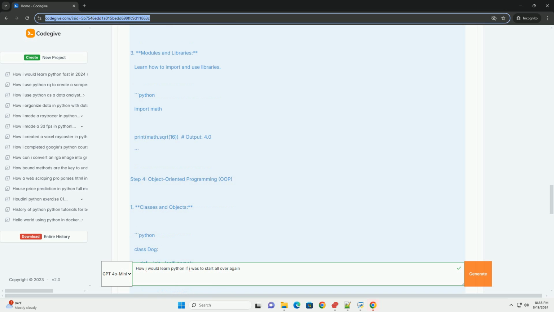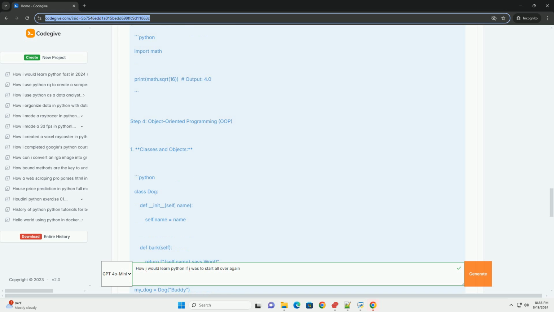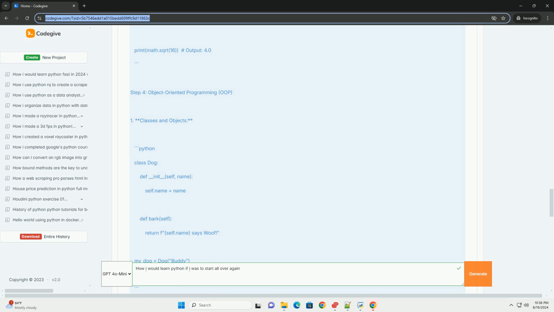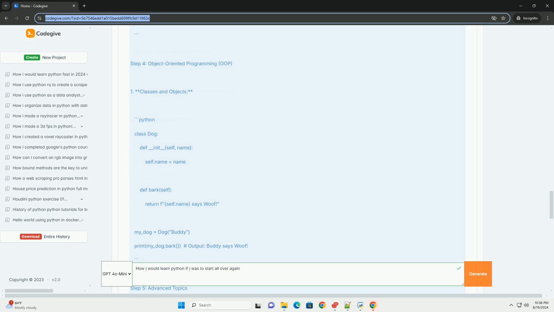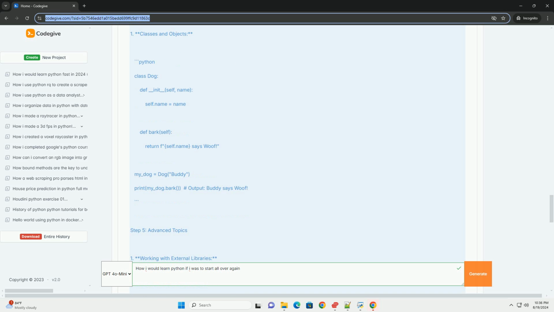Conclusion: learning Python is a journey that involves practice and exploration. By following this structured approach, leveraging resources, and building projects, you will develop a strong understanding of Python. Remember, consistency is key, so keep coding regularly.